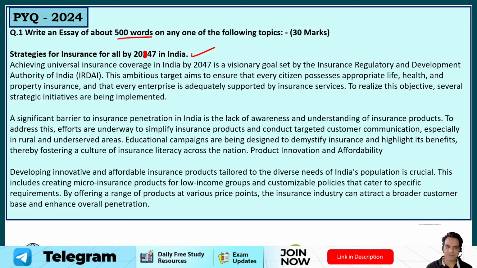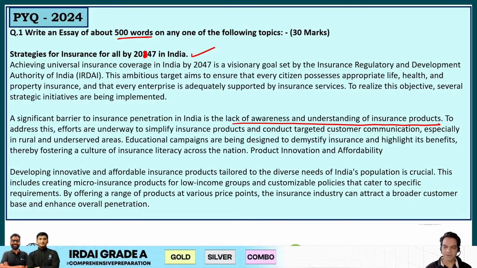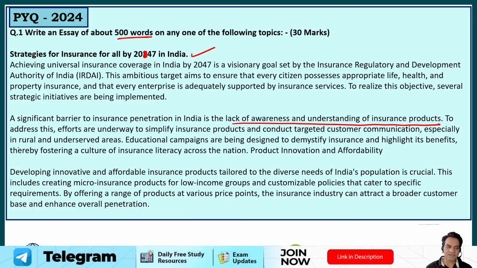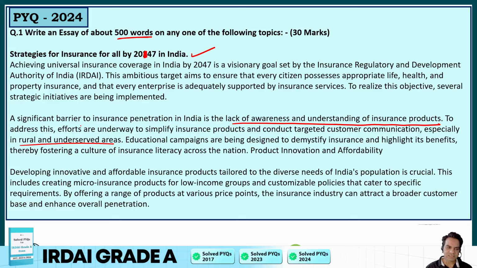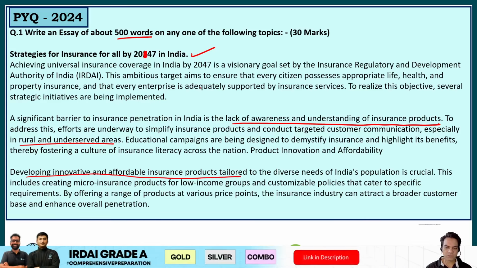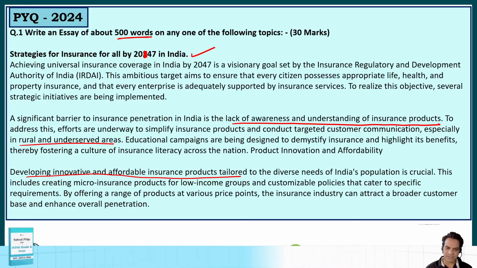Now, a significant barrier to insurance penetration in India is lack of awareness and understanding of insurance products. So what IRDAI and central authorities have done is they've made people aware about the benefits of insurance, and they've made it accessible to rural and underserved areas. So that is the area which is to be tapped. Second is developing innovative and affordable insurance products. That means customizable products tailored to the needs of India's population. Now, this includes micro insurance products for low income groups and customizable policies that cater to specific requirements. So that is another point.